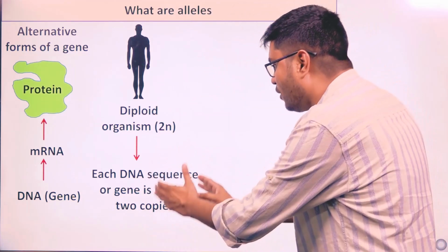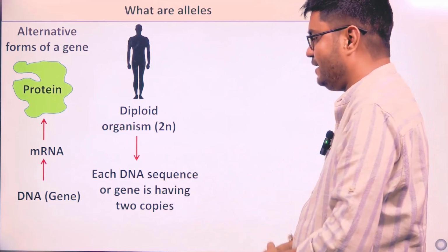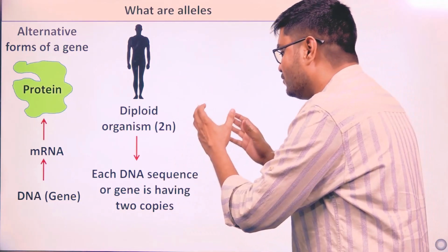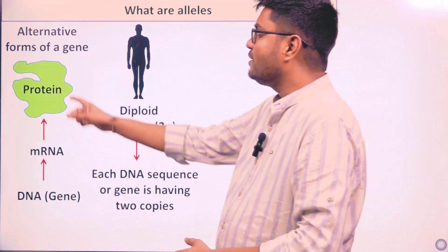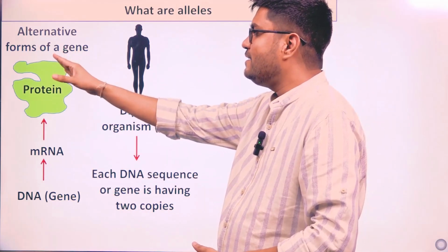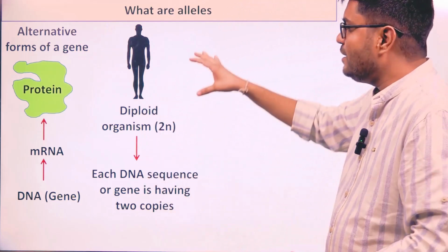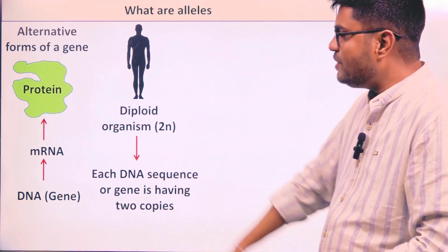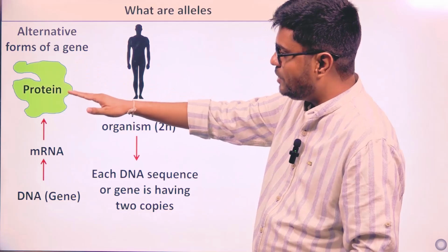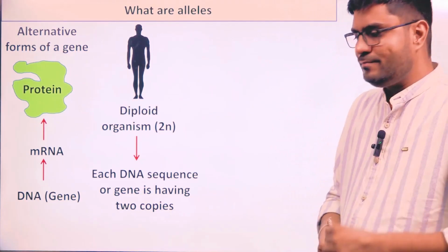Now these two copies or these two forms of the gene are called what? Alleles, where the classical definition says alternative forms of a gene. So in a diploid organism, every gene which codes for a protein has two alleles.